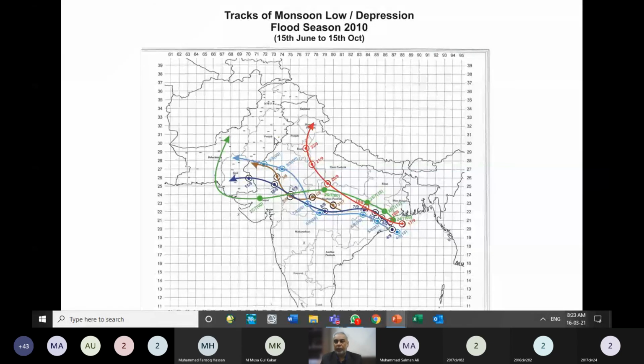There was no flooding in the rivers on the east side. There was no flooding in Ravi. There was no flooding in Chenab, and even Jhelum did not get much water, but huge water came because of the monsoon activity. Later on, people analyzed why so much heavy rainfall occurred. It was so heavy that more than 300 millimeter rainfall occurred at some of the stations, like Risalpur station and close by stations. That caused havoc in Pakistan through the Indus River.